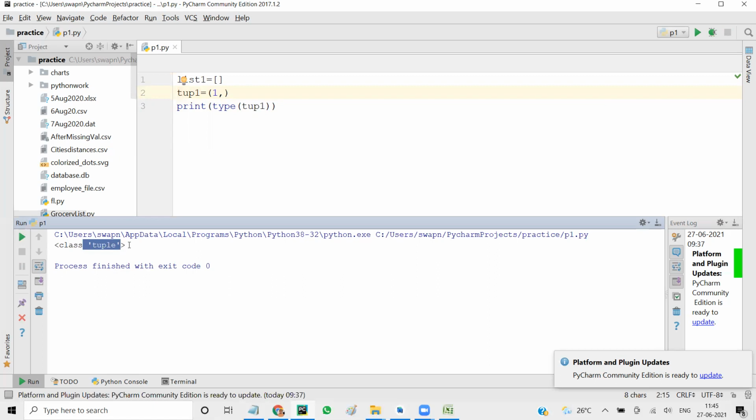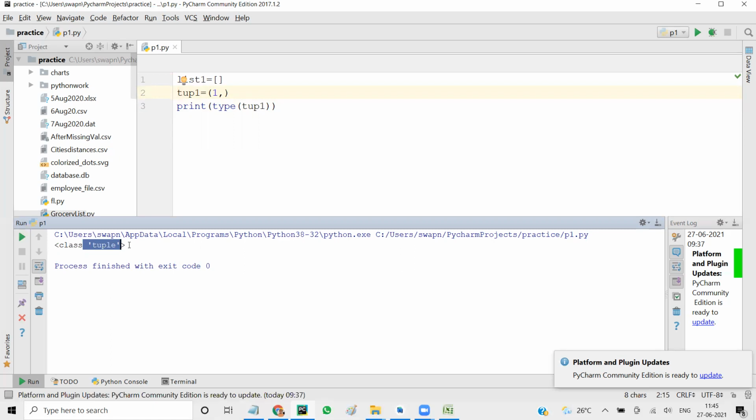It is like a list because it can store multiple values of different types. The difference between tuple and list is that a tuple is immutable, it cannot be modified. Once you define a tuple, that is it. You can't add, you can't delete. So all the functions that we discussed in list don't hold true for tuple.